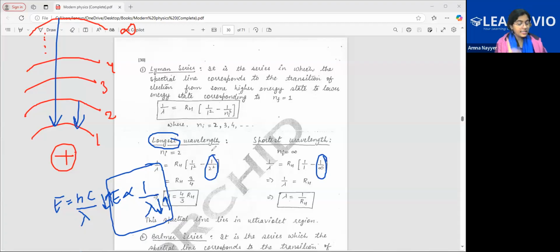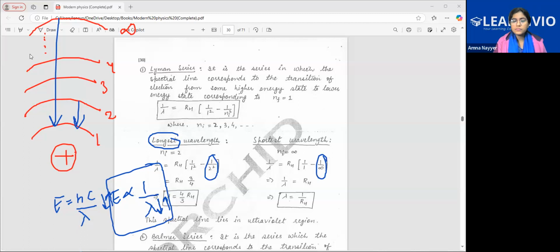Tell me class, is this clear? If this is clear, then only you'll be able to understand the rest of the spectral series. Is it clear? Yes, ma'am. Rishita, Taha, okay, Taha has understood. Rishita, clear? Yes, ma'am. Now you'll be able to understand the rest of it.